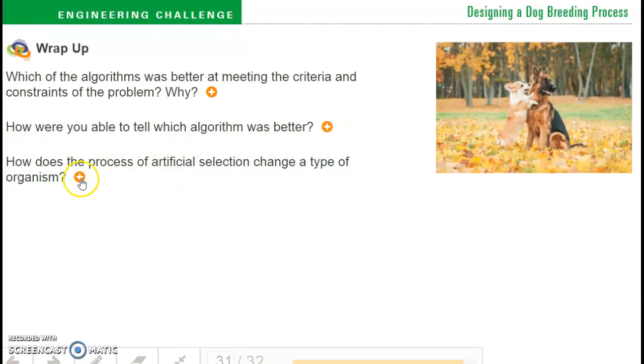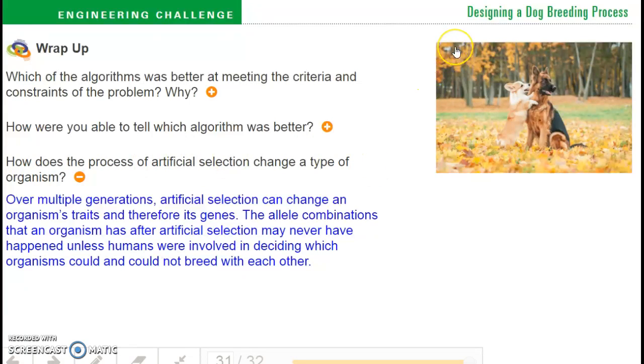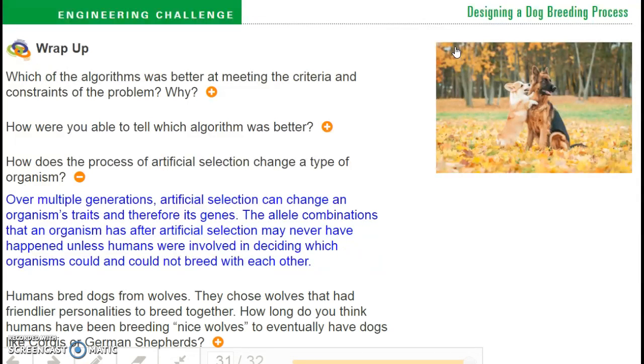How does the process of artificial selection change a type of organism? Over multiple generations, artificial selection can change an organism's traits and therefore its genes. The allele combinations that an organism has after artificial selection may never have happened unless humans were involved in deciding which organisms could and could not breed with each other.